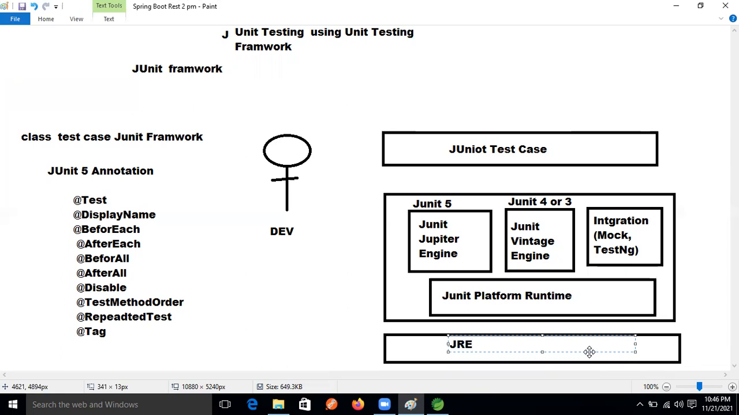So let's understand these annotations one by one. Now, are you guys ready to see these annotations?